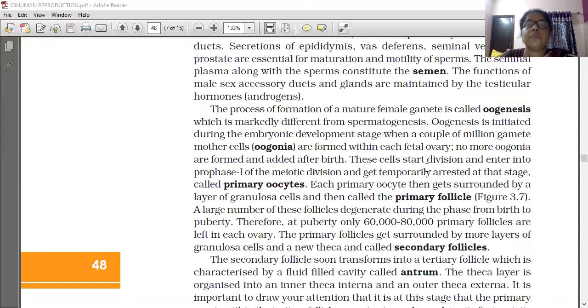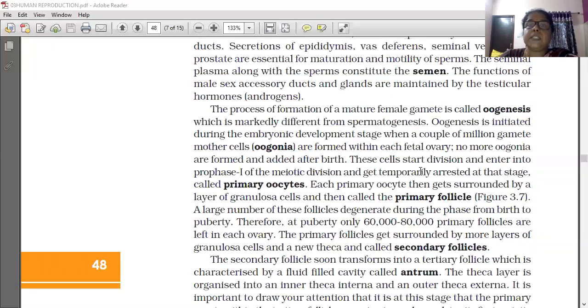First it started from the oogonia. Oogonia are the gamete mother cells, the cells from which the gamete forms. The speciality of the oogonia is that they are developed within the fetal ovary, when the baby girl is a fetus in the uterus of the mother. No more oogonia are formed and added after the birth.